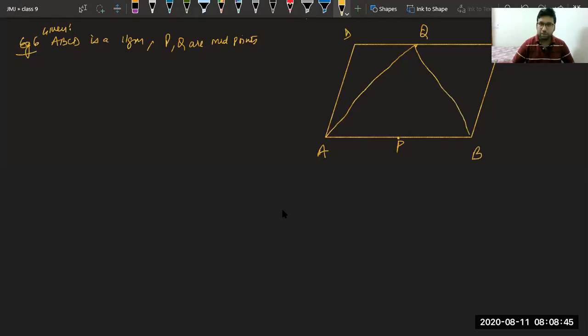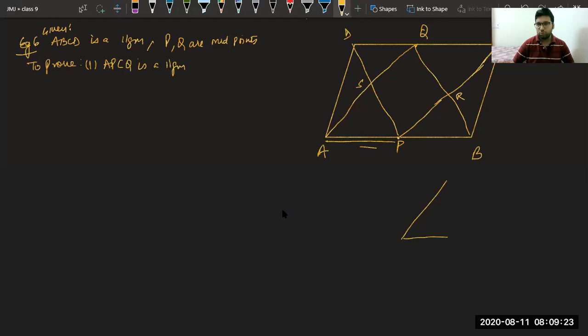This one, and then we have this and this. Okay, so this is the given diagram. These lines are straight. Now this is S and this is R. We have to prove that APCQ is a parallelogram. First part, APCQ is a parallelogram. That is this APCQ, this one. You can see we have to prove this one a parallelogram.